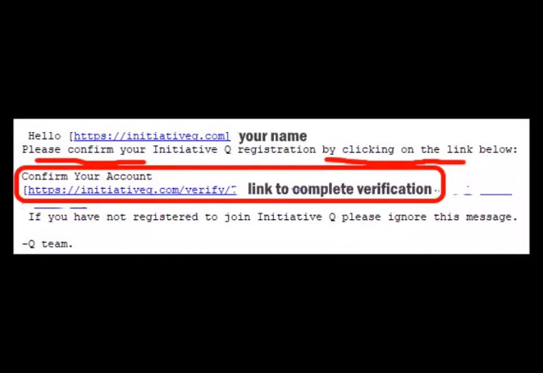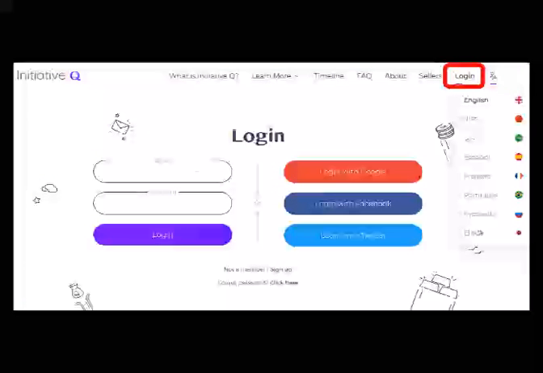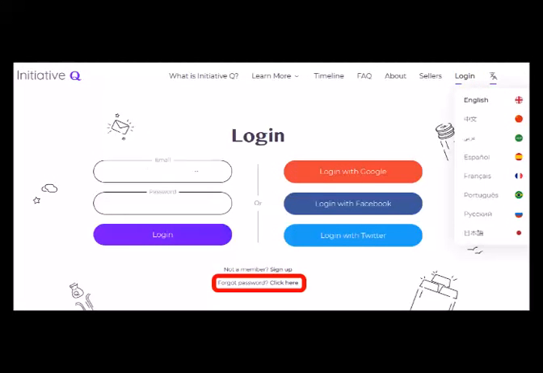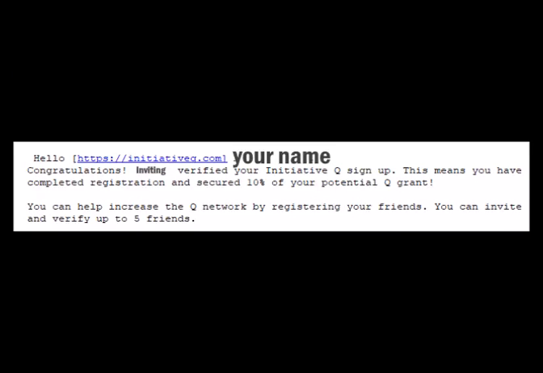Check your spam folder, as I had to retrieve the first mail from there. As you see, you have to confirm the registration. In case you forgot your password, on the login page there is a link to retrieve it. The next mail you will receive will inform you that the person whose invitation you used accepted you.